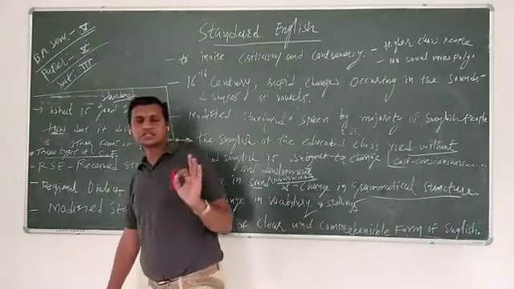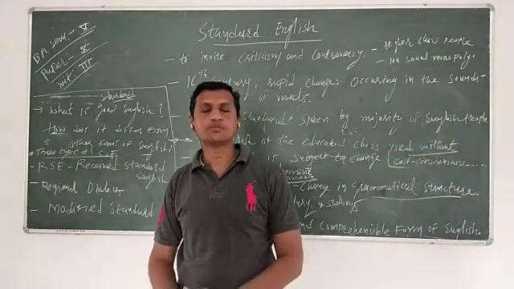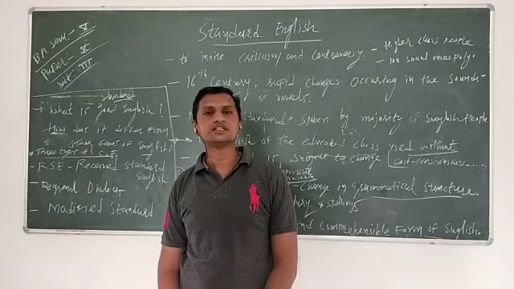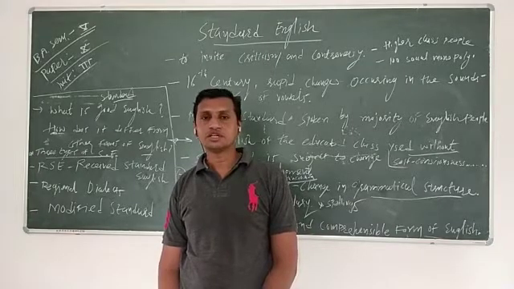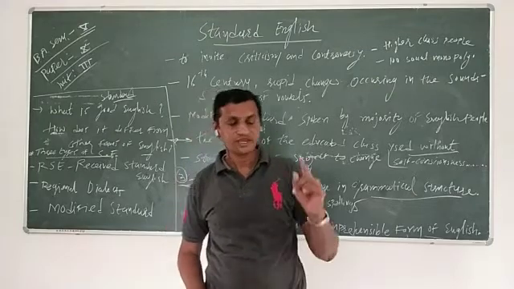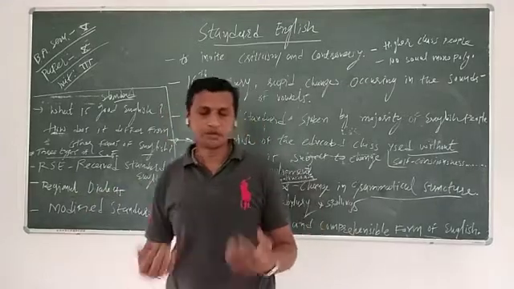The modified speech is used by the large majority, because most of the people, 60 or 70%, use modified English, but with the regional and occupational dialect. Regional, like I come from Sabarkantha.